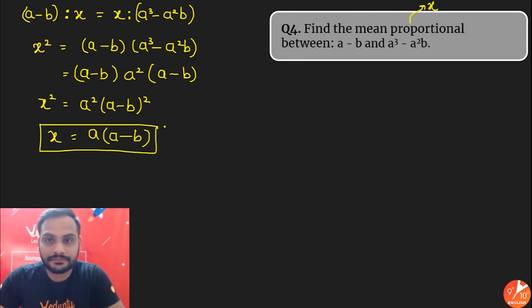So this will be my answer. x is equal to a into (a minus b).